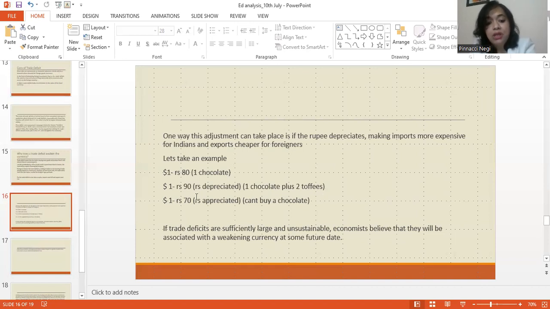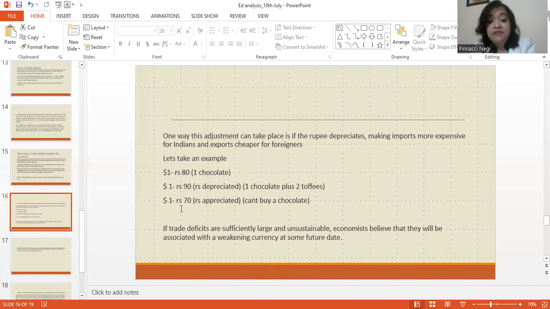As opposed to this, say $1 is equivalent to rupees 70, our currency appreciates, our currency becomes stronger, right? Now $1 has only rupees 70. The foreigner will not be able to buy even a chocolate, right? So one way of correcting this trade deficit is currency depreciation, right? That when the currency depreciates, our imports become expensive. So the volume of imports reduces and our exports become cheaper. So the exports rise.